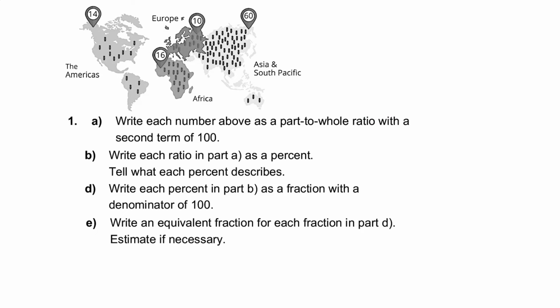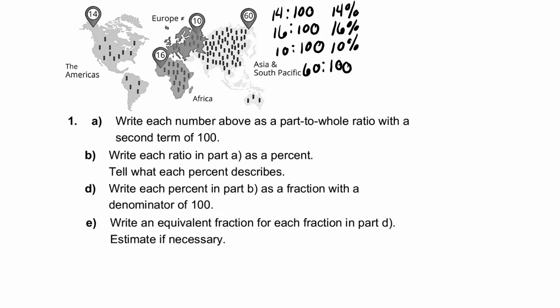We're asked to write each number above as a part-to-whole ratio with the second term of 100. So in the case of the Americas, that is 14 to 100. Africa is 16 to 100. Europe is 10 to 100. And Asia South Pacific is 60 to 100. Converting those to percentages, 14 out of 100 is 14%, 16 out of 100 is 16%, 10 out of 100 is 10%, and 60 out of 100 is 60%.